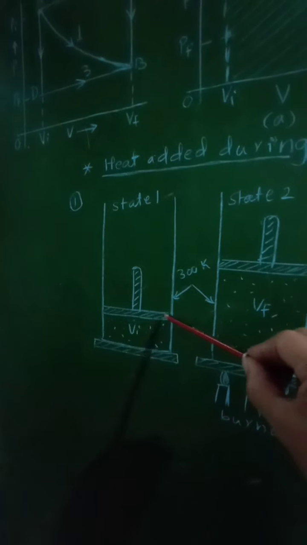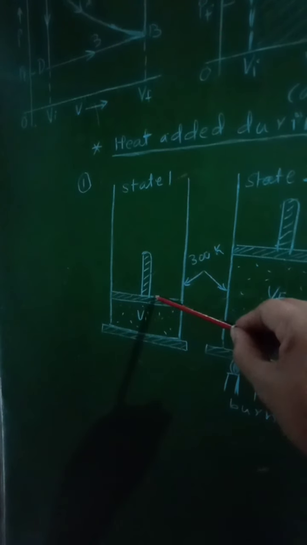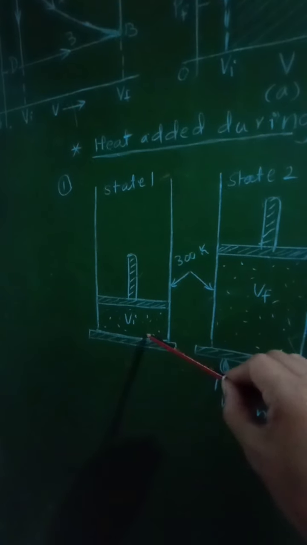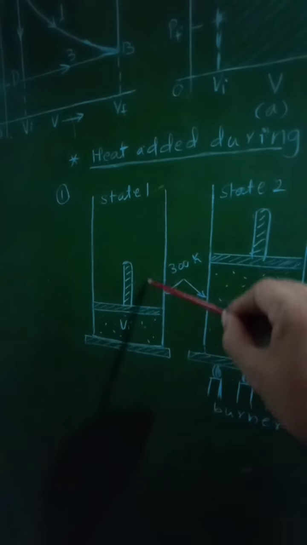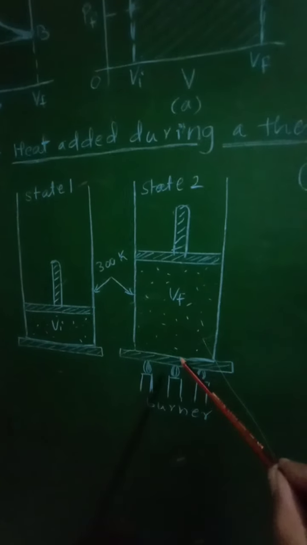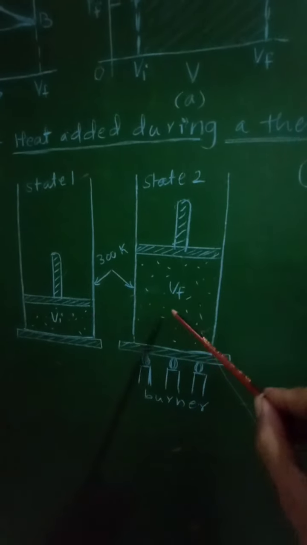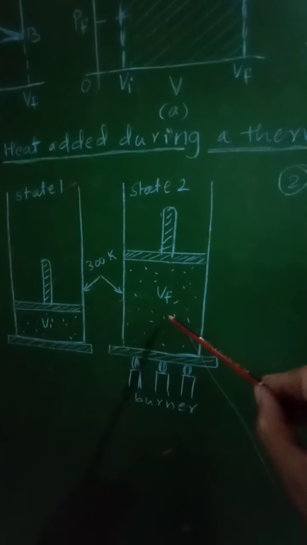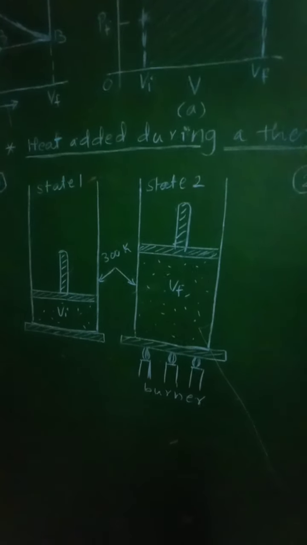That cylinder is provided with a movable, massless and frictionless piston, so that the volume Vi, that is the initial volume of the gas, will be controlled by this piston. So this will represent the state 1. Now in the state 2, the cylinder is supplied with some amount of heat energy. Due to the heating of this gas, there will be increase in the volume of the gas, and then the piston will be displaced in the upward direction, so that some work will be done.